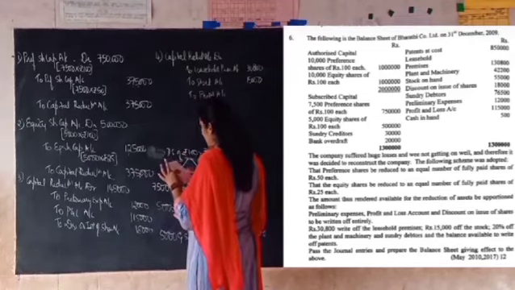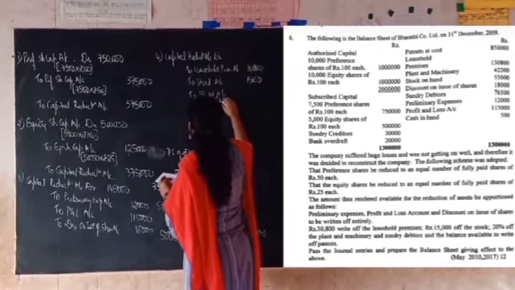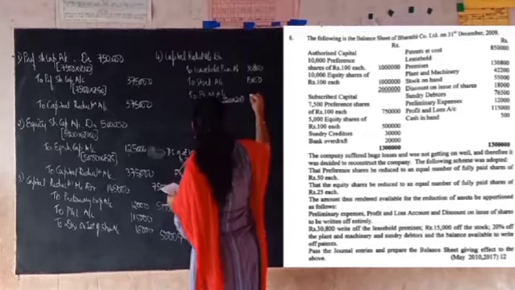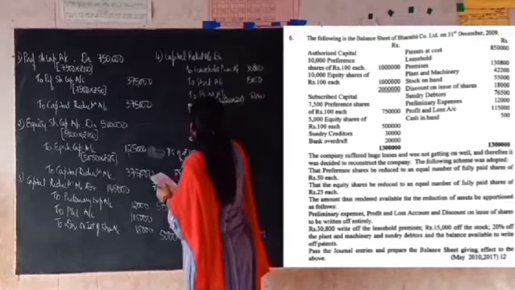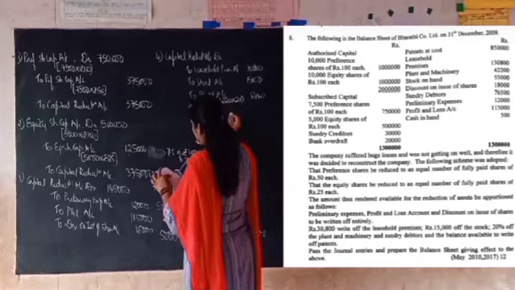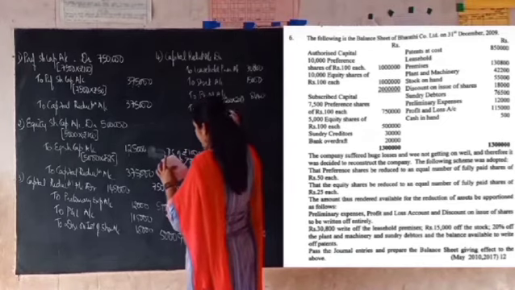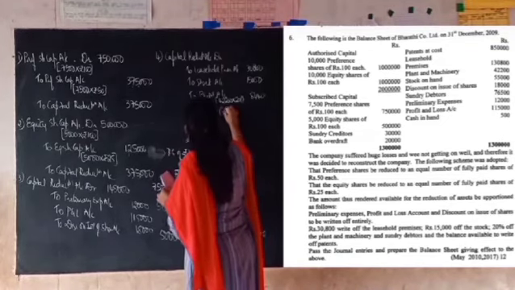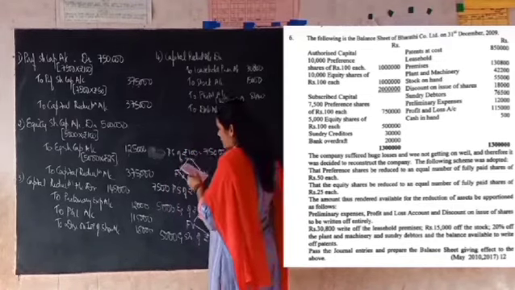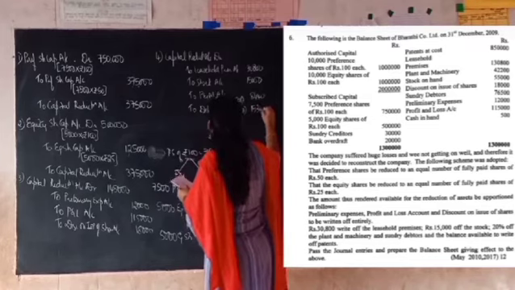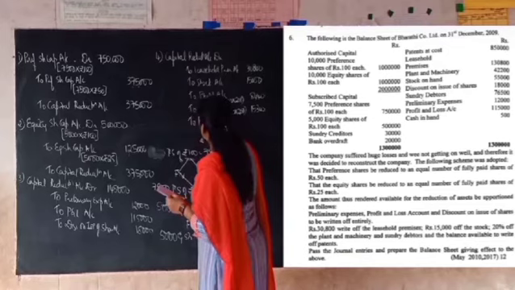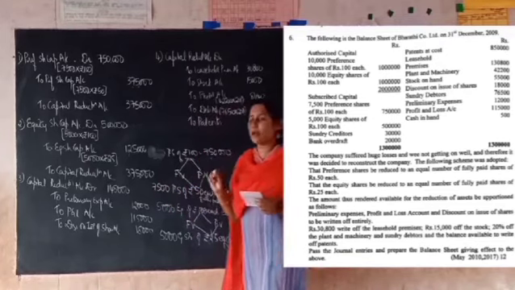The plant and machinery book value was 42,200. We have to write off 20% of that, which comes to 8,440. Then we have to write off the datas. To datas account, the book value of datas is 76,500. We have to write off 20% out of that, which comes to 15,300. And again, we have to write off patents also if there is any balance available in the capital reduction account.